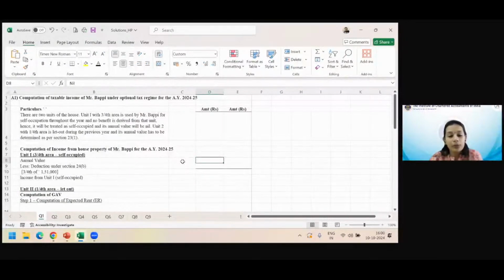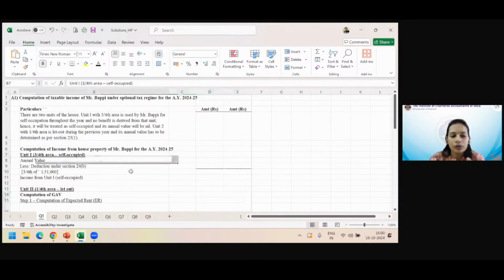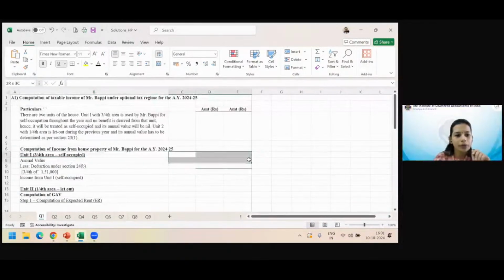Sir, there were a lot of values given in the question, but are they relevant? This is a self-occupied property. For 1/4, 1,08,000 is the rent. That's separate. We are right now talking about 3/4. We are treating them as two properties. One is the self-occupied part, 3/4 of it, and one is the let out part, 1/4 of it. Talking about 3/4, it is 0; 1/4 is 1,08,000. So we are right now on the self-occupied.